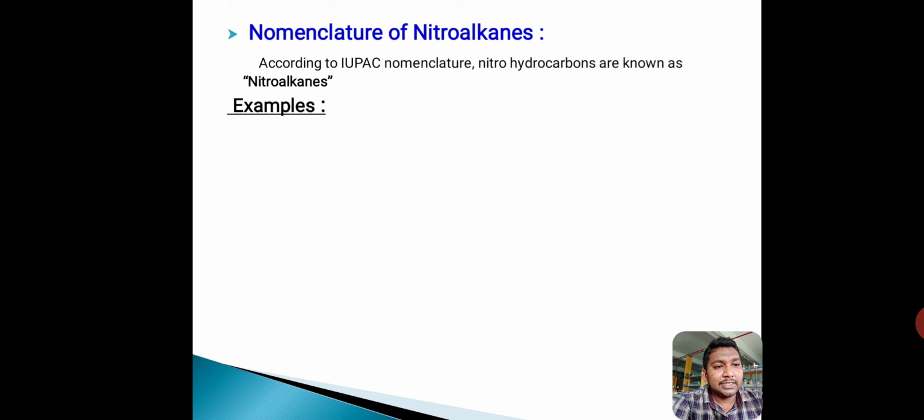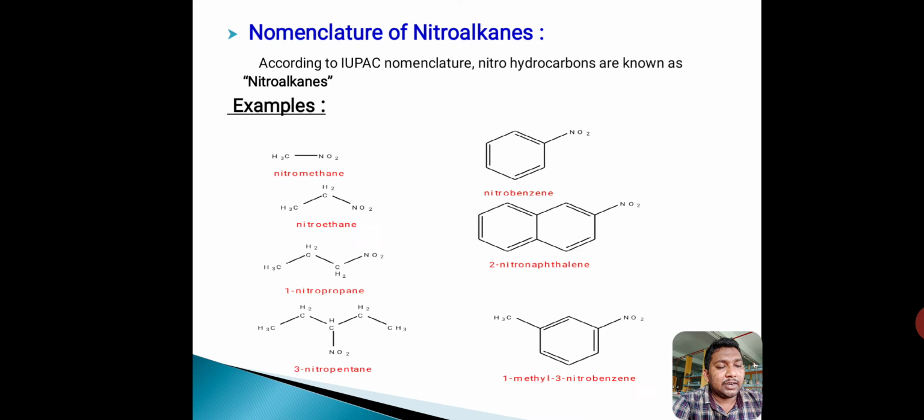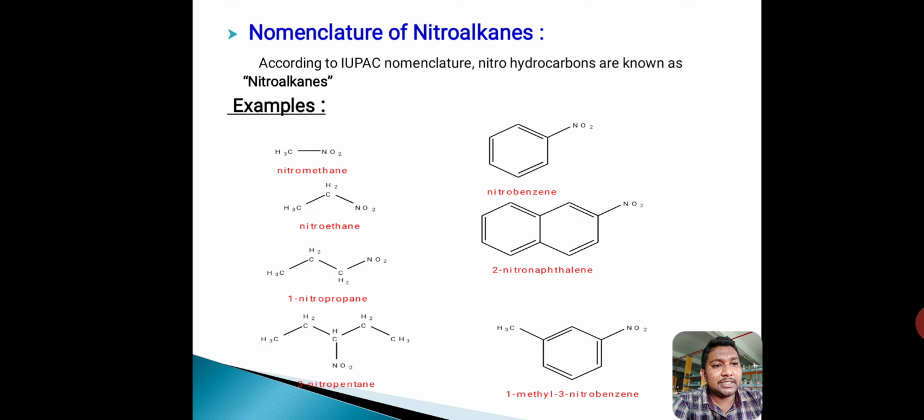Examples: CH3NO2, nitromethane; CH3CH2NO2, nitroethane; CH3CH2CH2NO2, 1-nitropropane; and CH3CH2CH(NO2)CH2CH3. This is 3-nitropentane. So these are a few examples for aliphatic nitroalkanes.